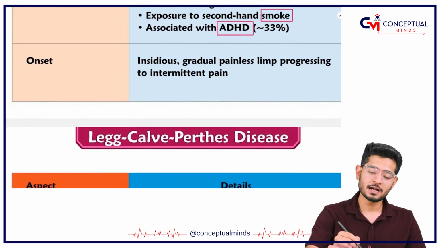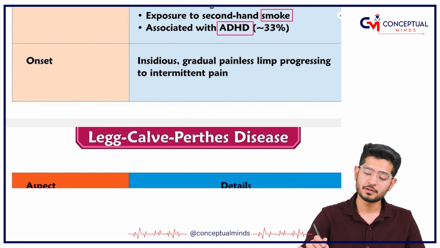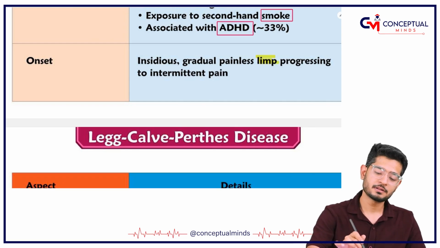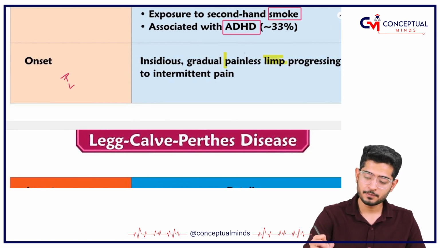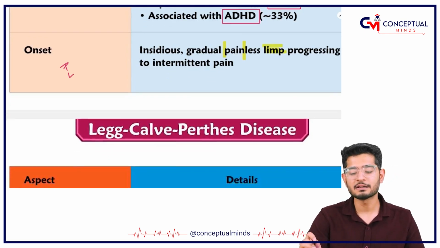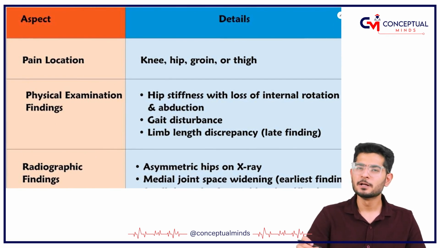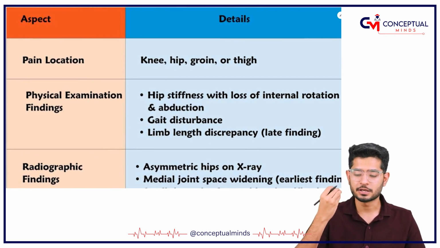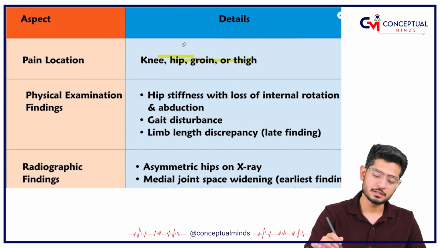What happens actually, I have told you that either it be Perthes or your SCFE, that is slipped capital femoral epiphysis, both of them are going to have a limp. But please remember, Perthes is a painless disease. Remember the initials of my name, P and L: P for pain, L for less. So Perthes is going to have a painless limp, and the location of the pain is the hip, the groin, the thigh, and it can even go to the knees as well.